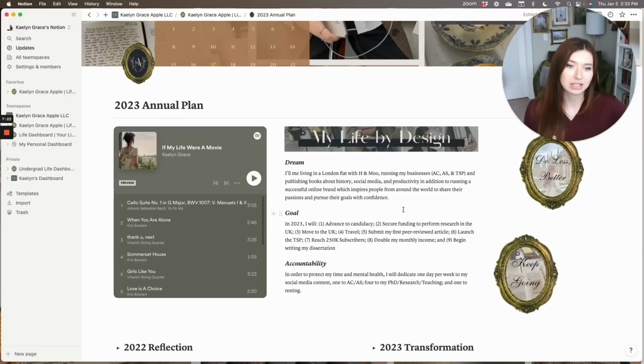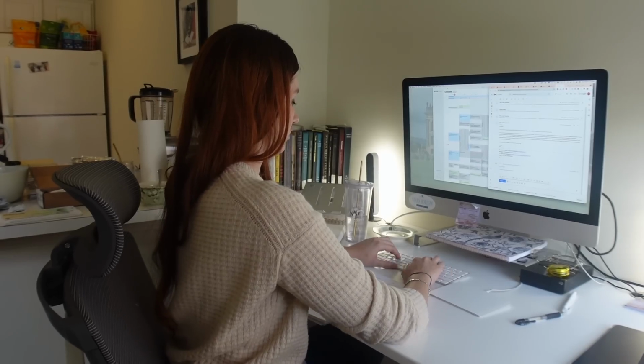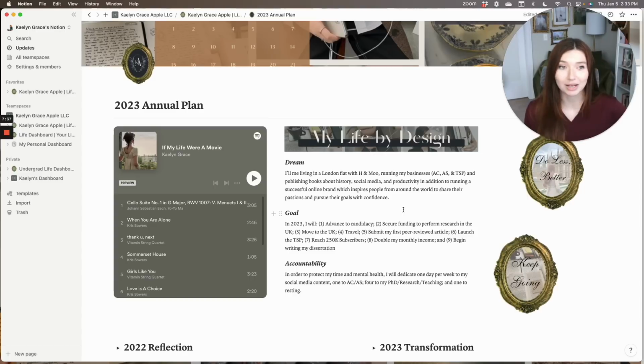Number 5 is to submit a peer-reviewed article. I've been working on an article for a couple of years now, and it's about at the point where I really do need to submit it for peer review. However, I've been avoiding getting it published because I just fear the feedback, and I'm going to try to get over that and submit it this year. 6 is to launch a new business venture.